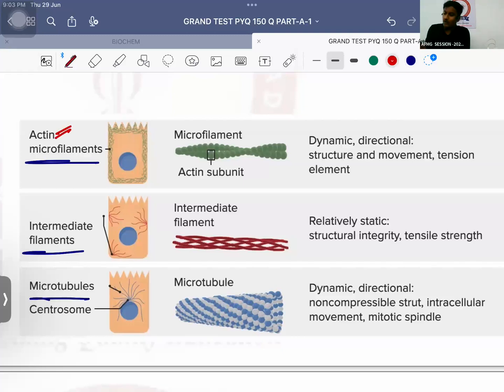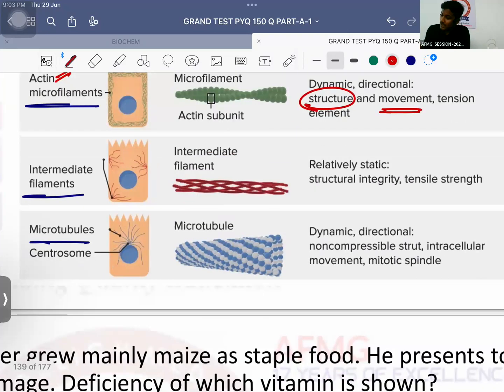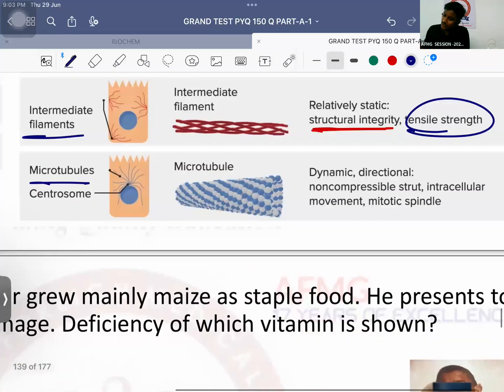Important. Microfilaments are formed of which protein? Actin usually. And they are responsible for what? They are responsible for formation of the structure and movement of the cell. Intermediate filaments, please remember, are responsible for maintaining the structural integrity, that is the shape and size of the cell. Along with that, they are also responsible for providing tensile strength to the cell. Microtubules are usually responsible for intracellular movement.